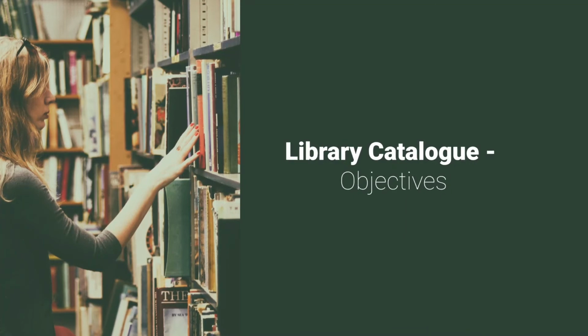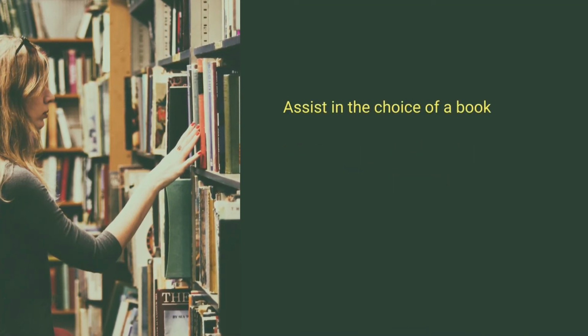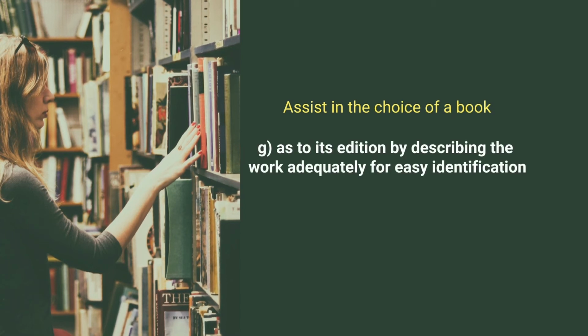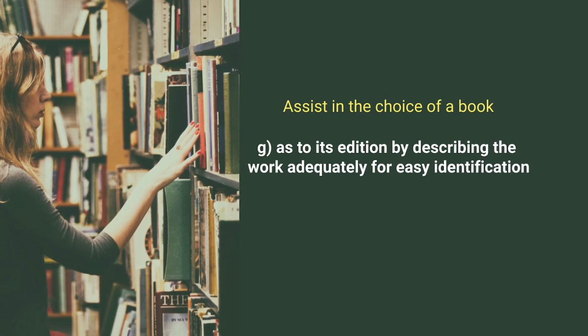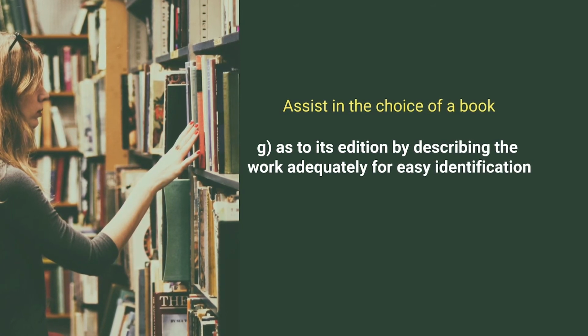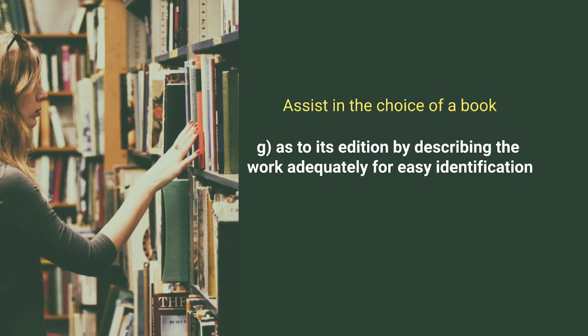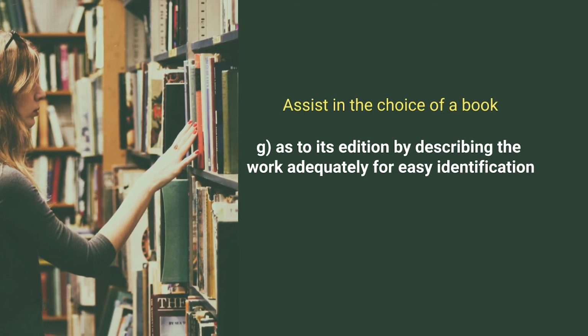Further going into the objectives given by Cutter, the library catalog should also assist in the choice of a book as to its edition by describing the work adequately for easy identification. That means the book is available in different editions.